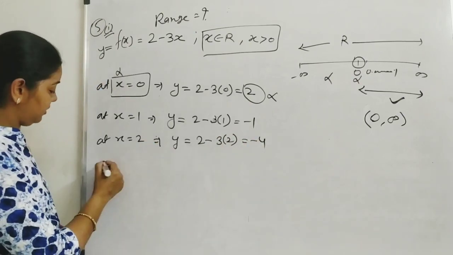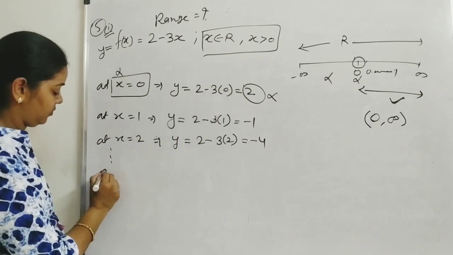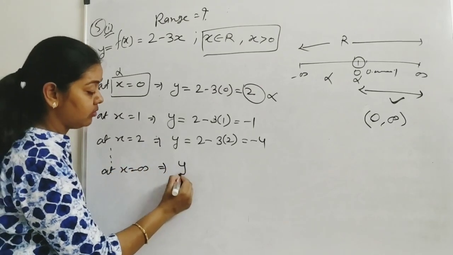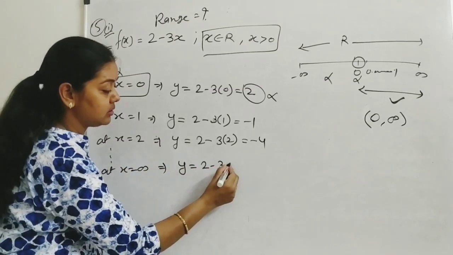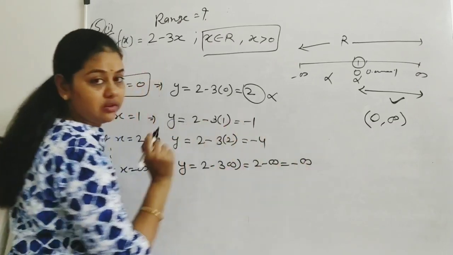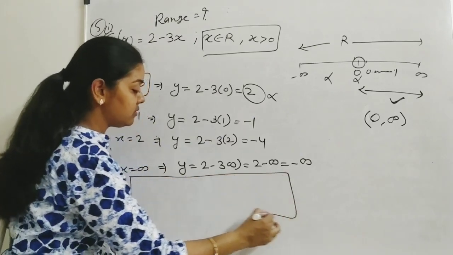In a similar way, we can find many points. At the last, at x equals infinity, we will have y equals 2 minus 3 into infinity. It means 2 minus infinity, which means minus infinity. We can tabulate all these values.